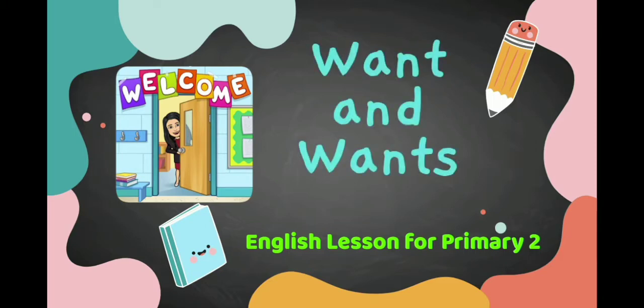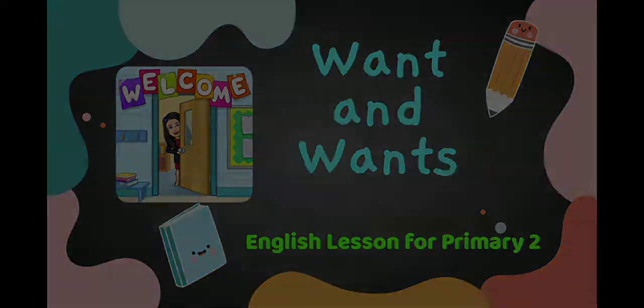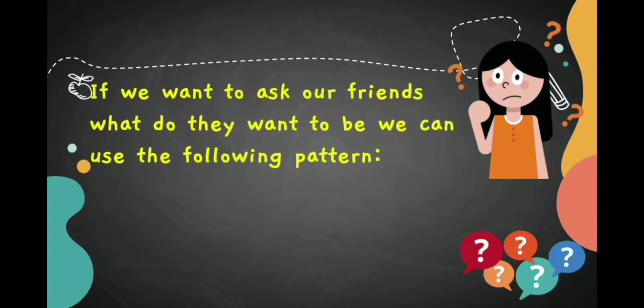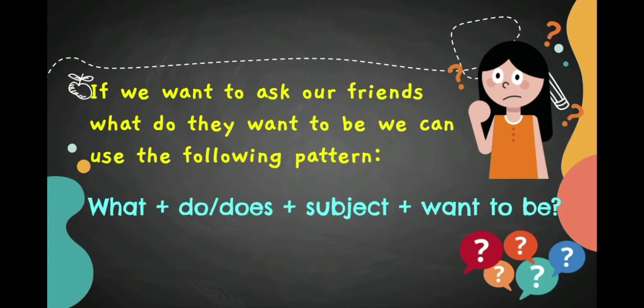Today we are going to discuss want and wants related to kinds of occupation. Alright, let's start. If we want to ask our friends what they want to be in the future, we can use the following pattern. We can use what plus do or does plus the subject plus the words want to be. Remember, we have to use what plus do or does plus the subject plus the words want to be.